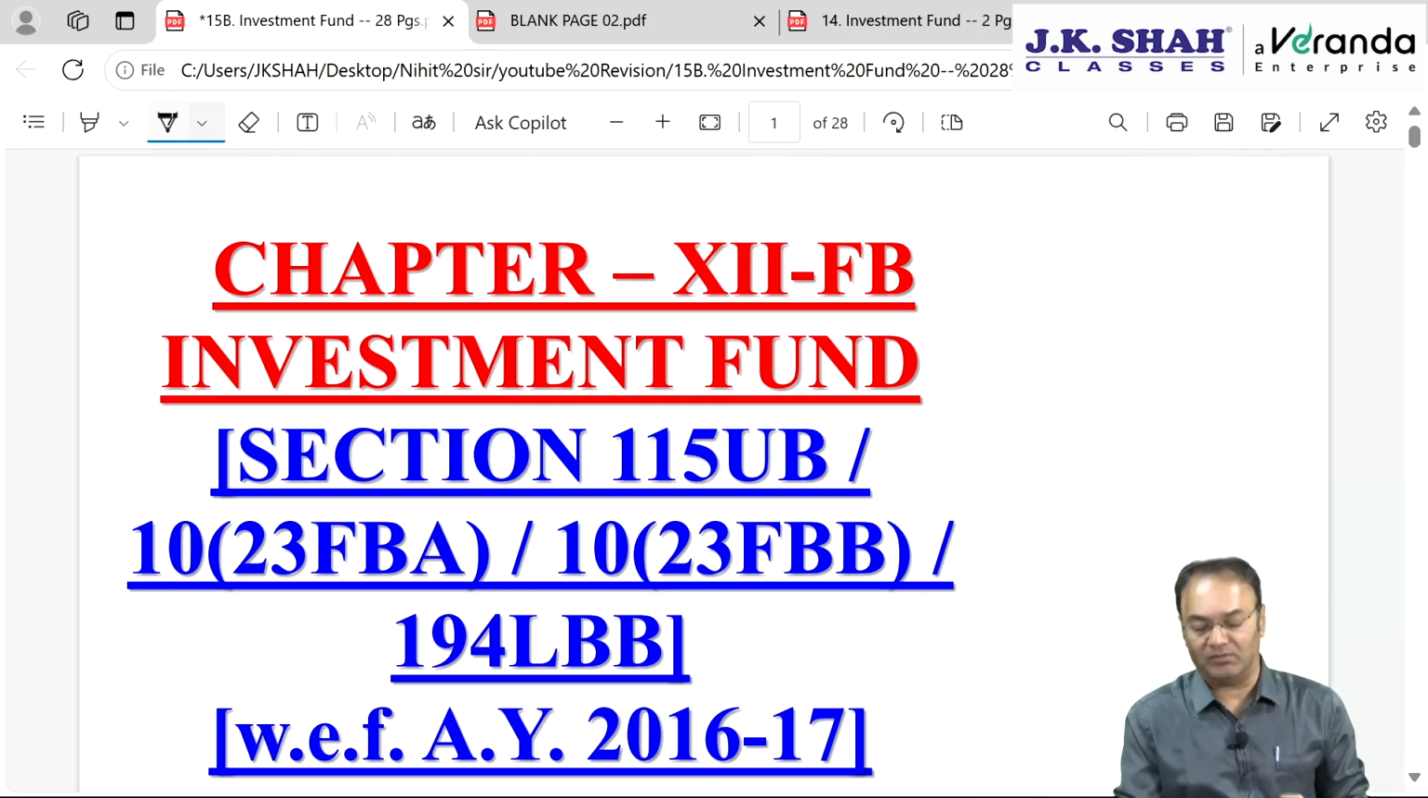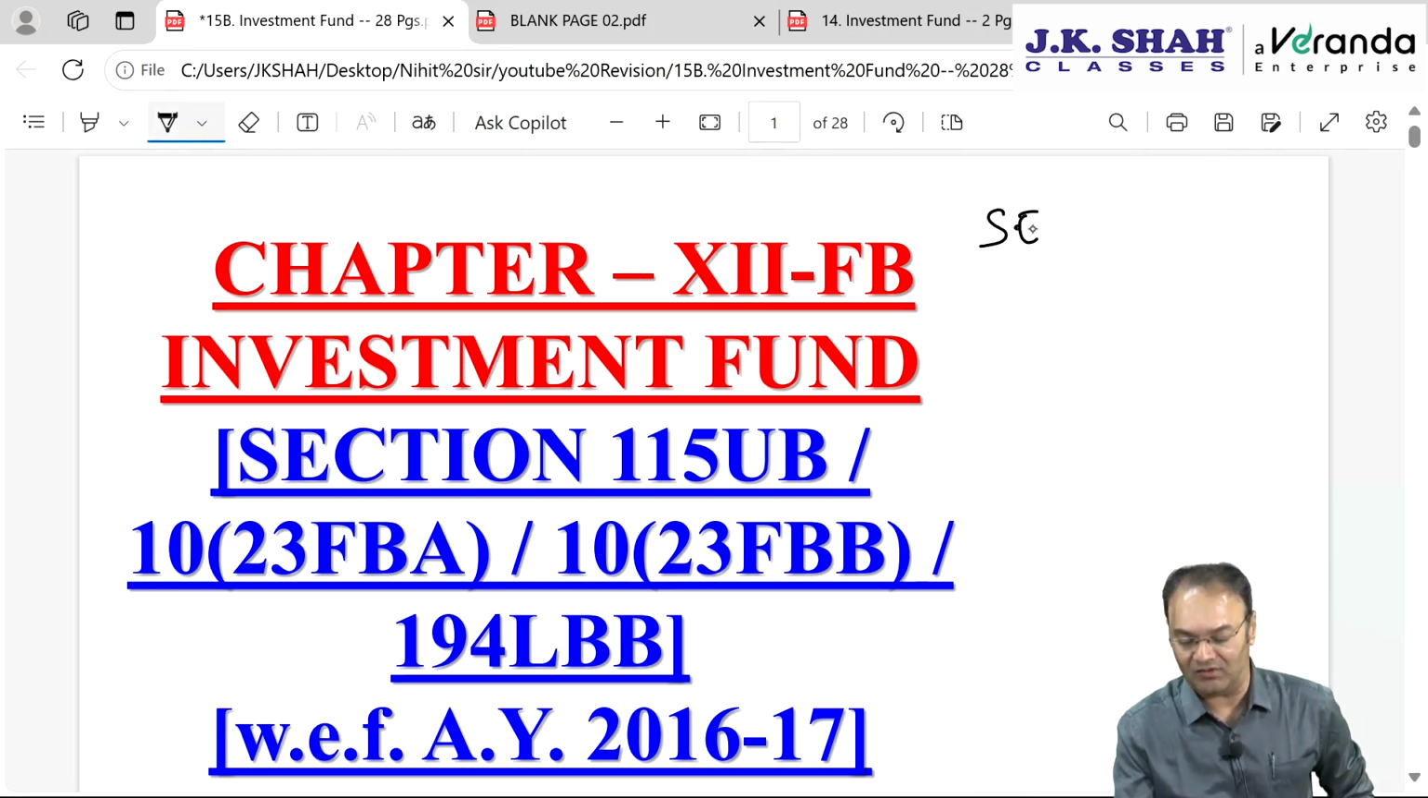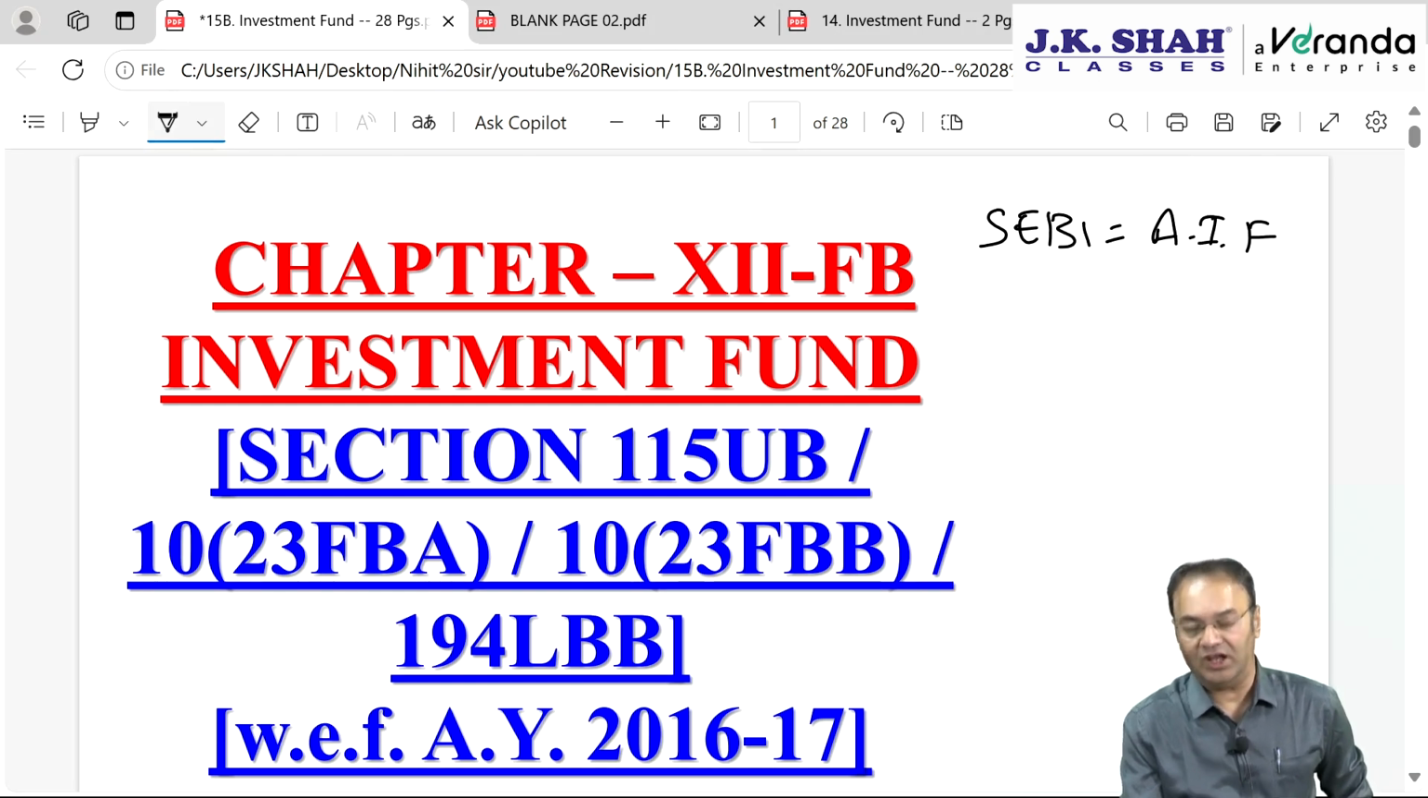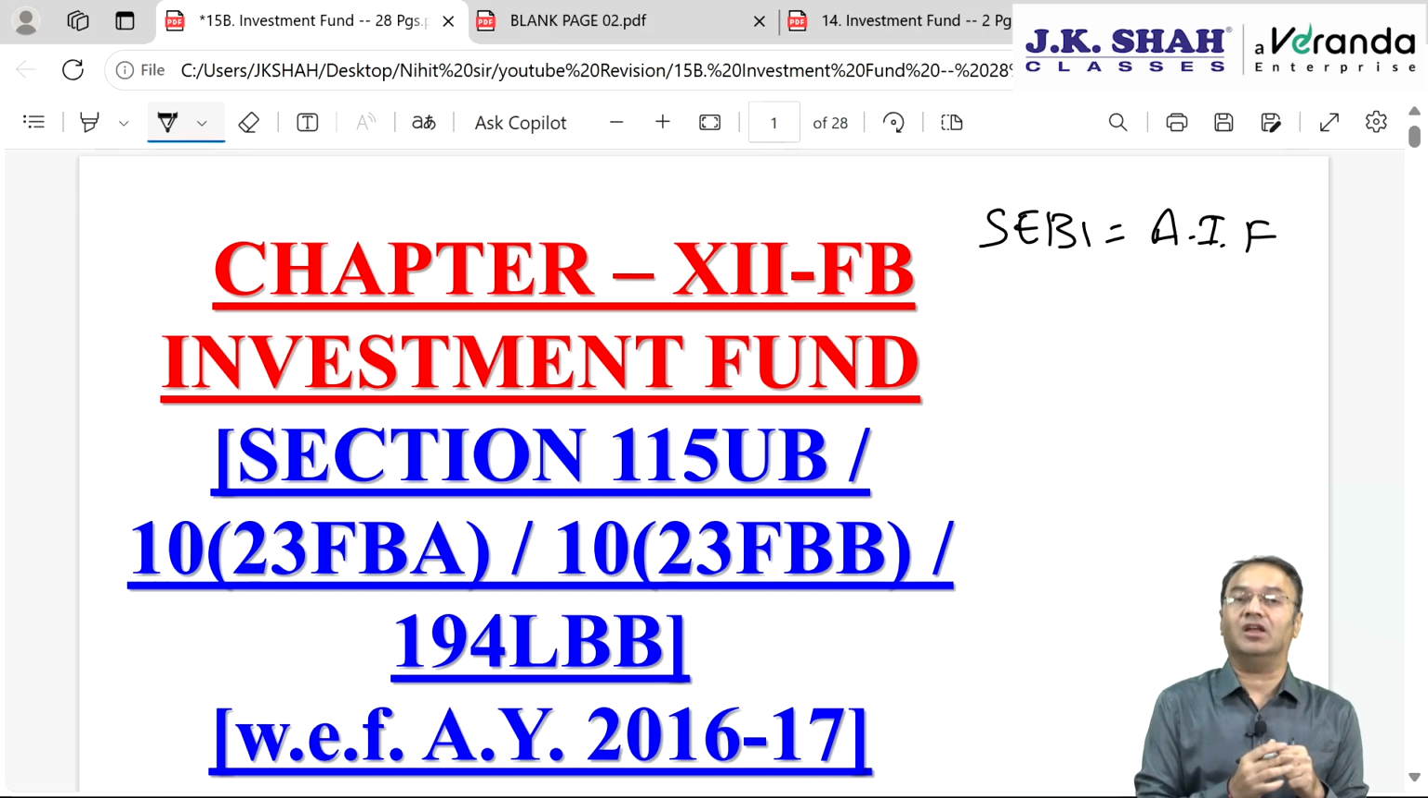Investment fund, let me first of all tell you that in SEBI language, they are called AIF, Alternative Investment Fund. They invest anywhere. There are three categories of AIF: category 1, category 2, category 3. Here, taxation we are going to discuss only about category 1 and 2. Category 3 AIFs are not covered by our government in direct tax. For category 3, in real life there is a confusion.